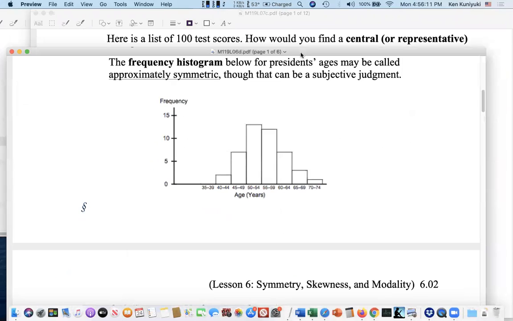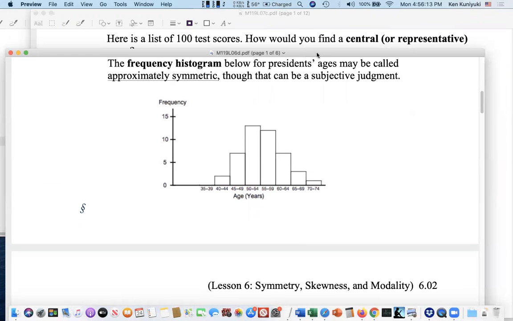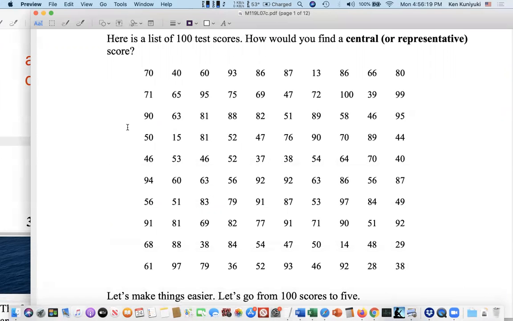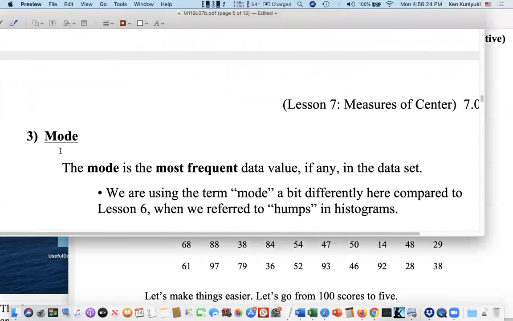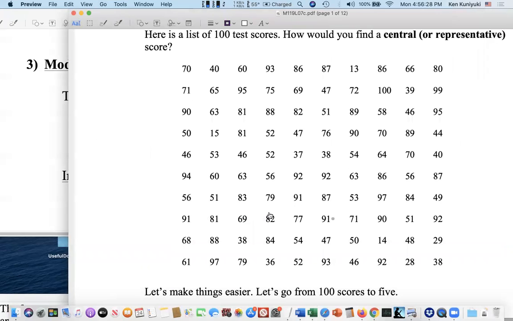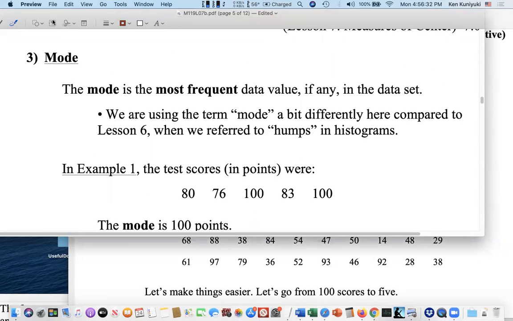Frequent data, frequently occurring data, at least by class. Here we're being a bit more precise with our notion of mode. We want the most frequent value. Actually, I don't even know what the mode is for this data set, but I know that the mode for this data set, where we have the 5 data values here, is going to be 100 points.